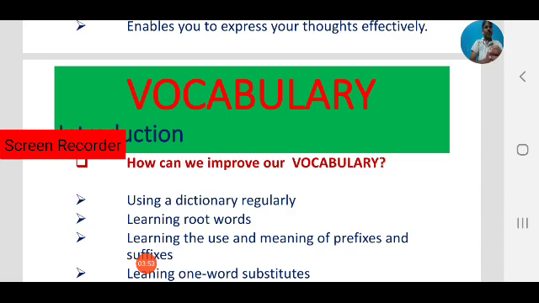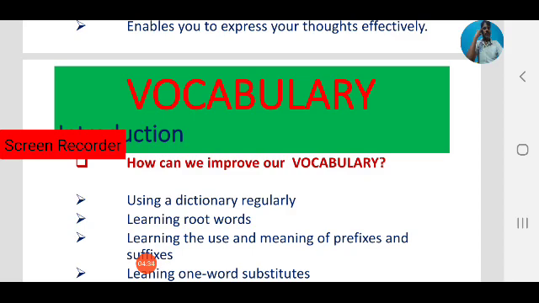That is one area. To improve our vocabulary: using a dictionary regularly, learning root words, learning the use and meaning of prefixes and suffixes. You know about prefixes and suffixes. Prefix means before the word, suffix means after the word. So let us learn all these details in upcoming classes. Next, learning one word substitutes.